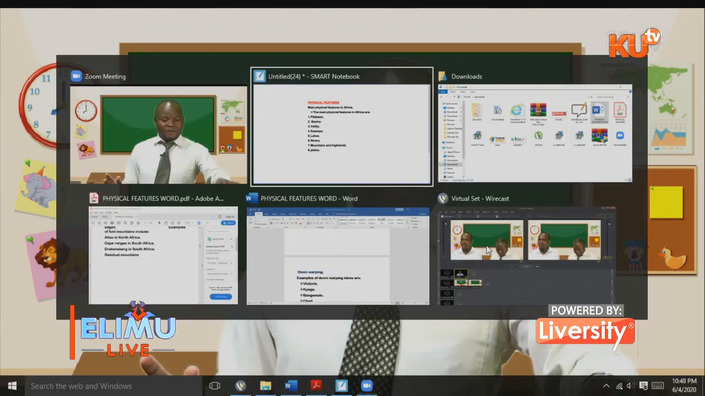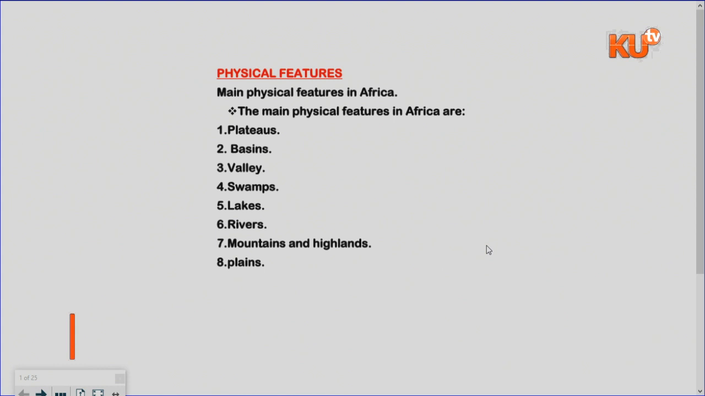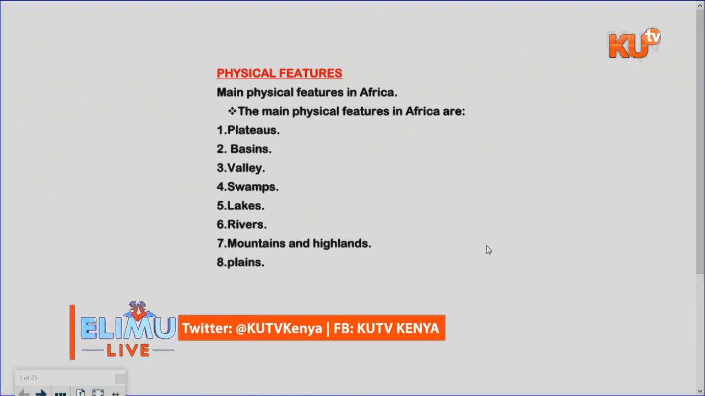The first thing I'll say is that physical features are natural things which exist in their natural form and were created by God. The main ones that we are going to discuss: we have the plateaus, the basins, the valley, the swamp, number 5 lakes, the rivers, mountains and highlands, and lastly we have plains.